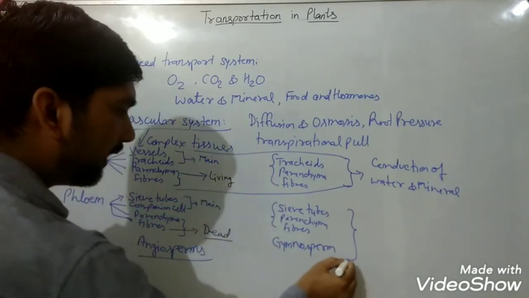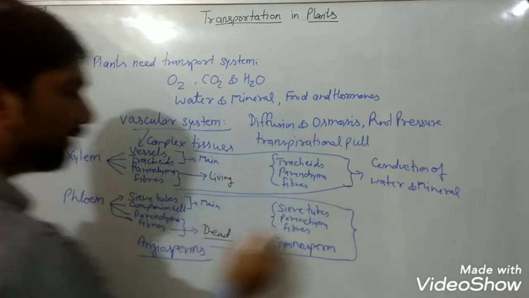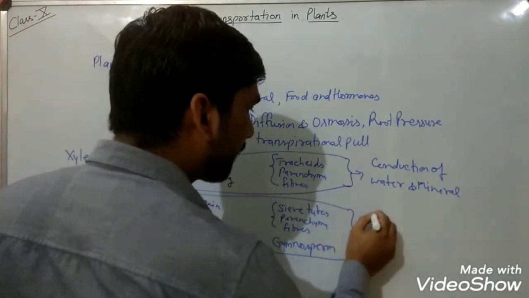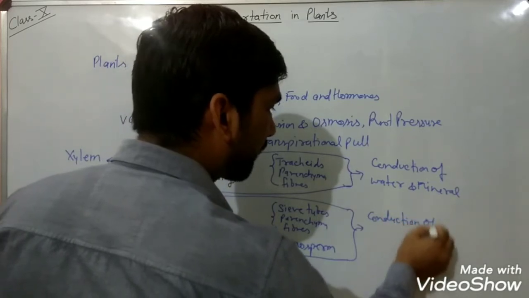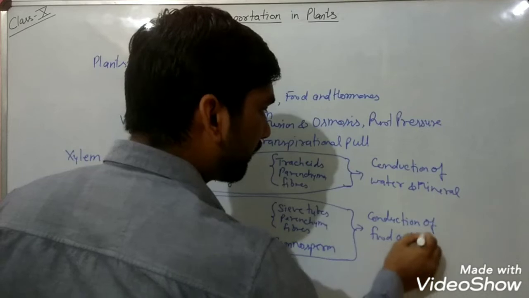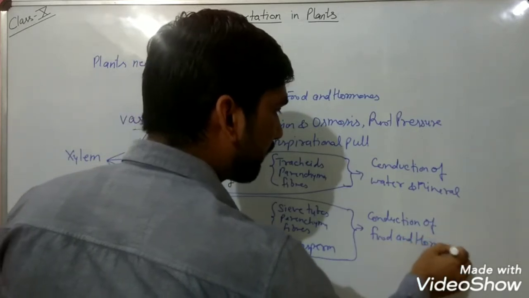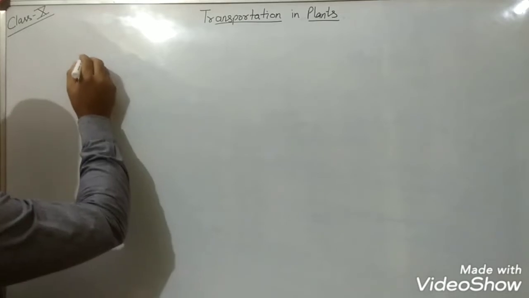And phloem tissue is responsible for the conduction of food and hormones in the plant body.